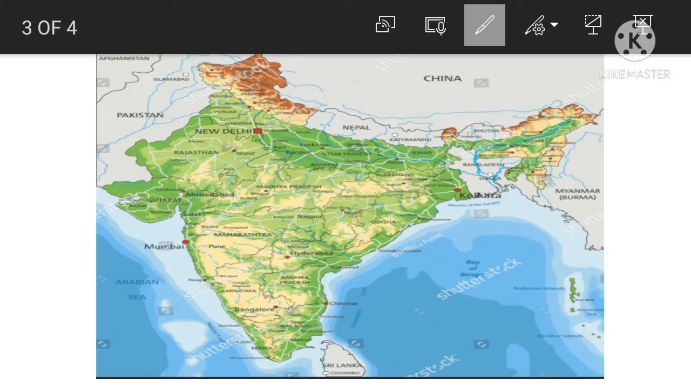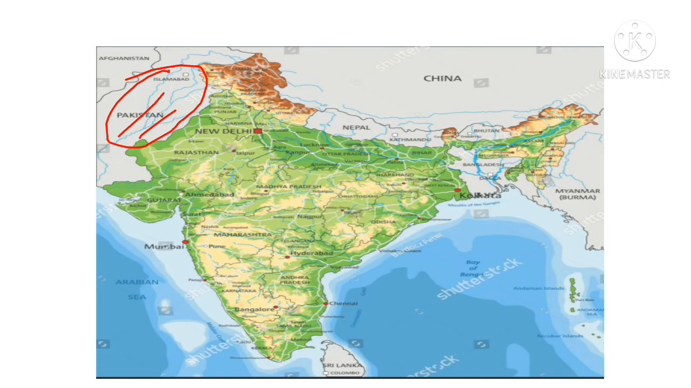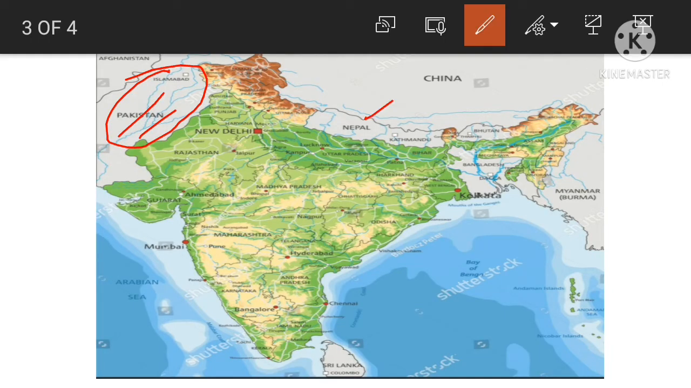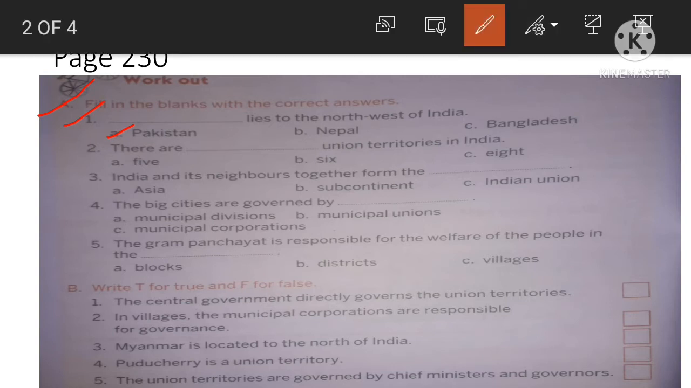So this is the Indian map. This is the northwestern part of India. So which country lies to the northwest of India? Pakistan. Okay. So the correct answer is Pakistan. Nepal lies to the north and Bangladesh lies to the east of India, not to the northwest of India. So the correct answer will be Pakistan. Pakistan lies to the northwest of India.